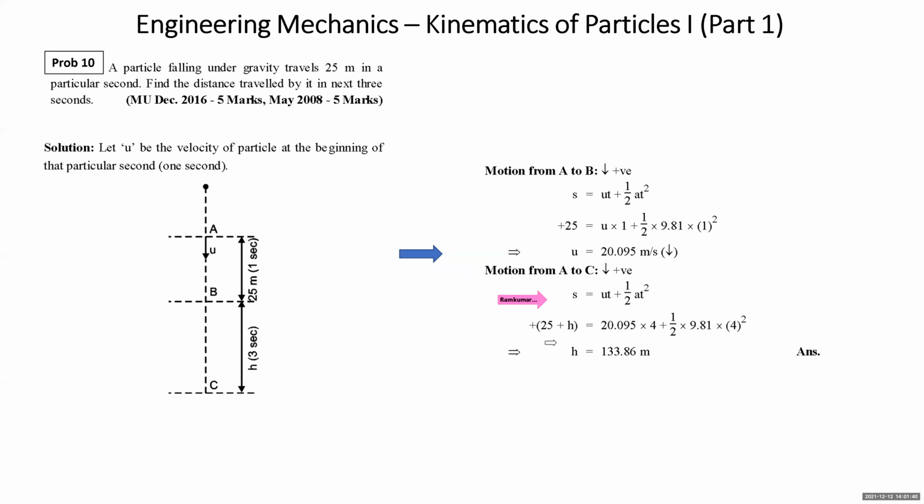Again, you write s is equal to ut plus half at square. S is 25 plus h. Initial velocity is 20.095 into 4 plus half gt square. H comes out to be 133.86 meter. All right. This is the distance covered by the particle in next 3 seconds.